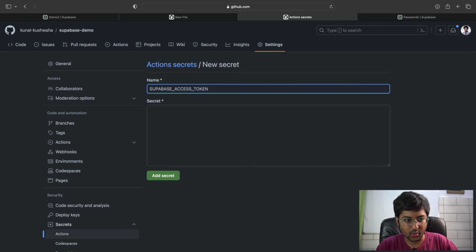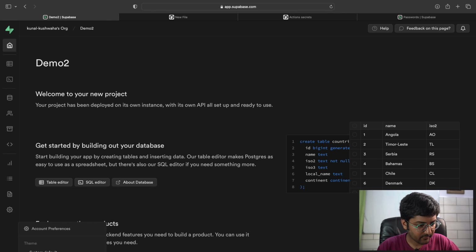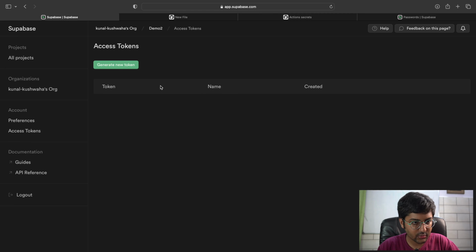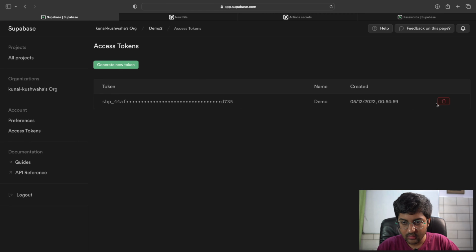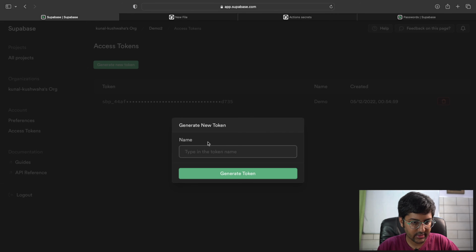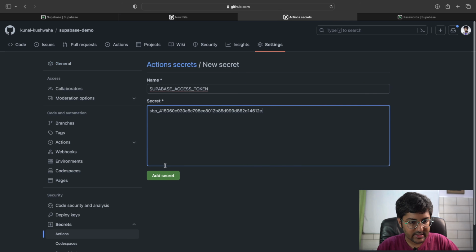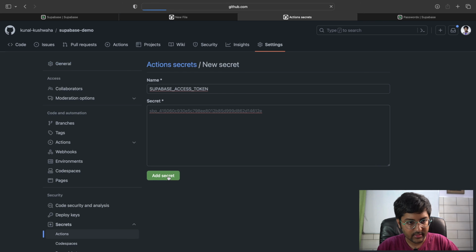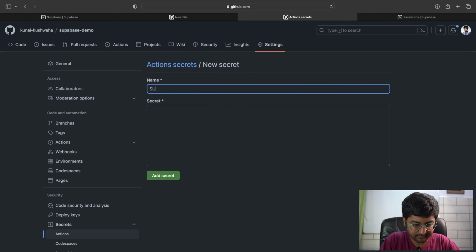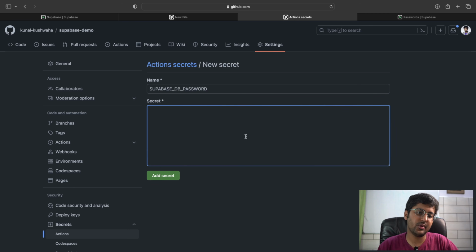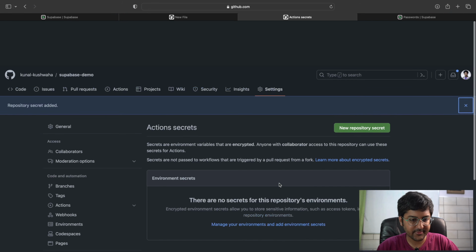So I'm going to call it Supabase access token. Account settings, access token. This is the one. I can just generate a new one. Let's say I call it demo2, copy. Save it, right? Supabase access token. I'm going to create another one called Supabase DB password. This is the one that you get when you first create your project. So I've added both of these secrets in.